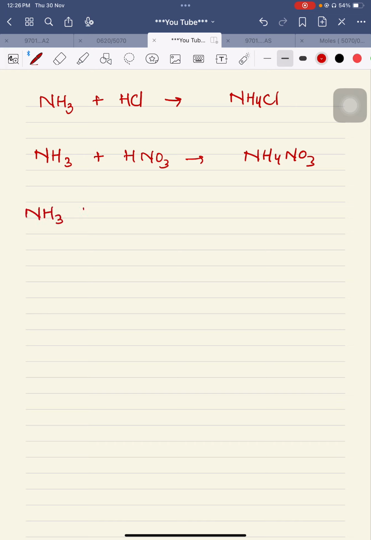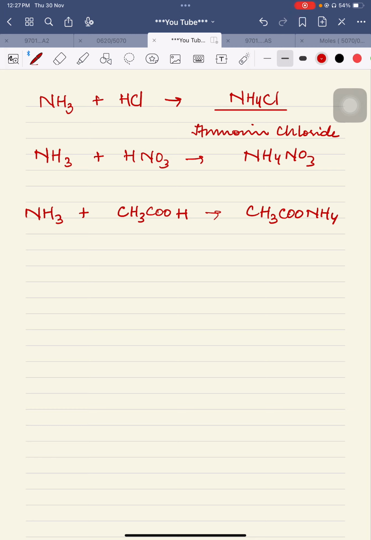There is another category. NH3 is reacting with the carboxylic acid CH3COOH, and as a result it makes CH3COONH4. In the first category it is ammonium chloride, in the second category it is ammonium nitrate, and in the third category it is called ammonium ethanoate.